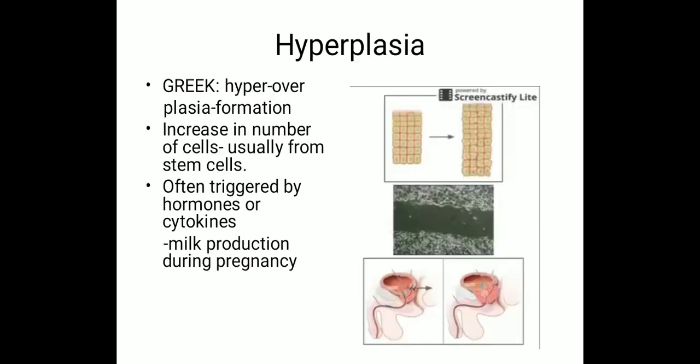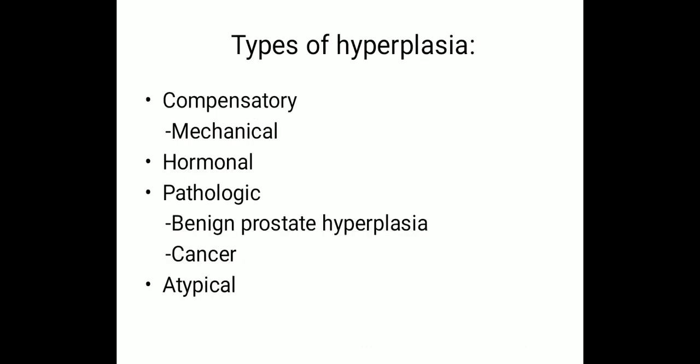Next is hyperplasia. Hyper means over, plasia means formation, over formation. It is an increase in the number of cells, usually from stem cells, often triggered by hormones or cytokines. The best example is the mammary gland. The milk production during pregnancy is increased in the mammary gland due to hyperplasia.